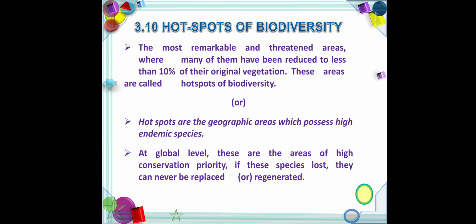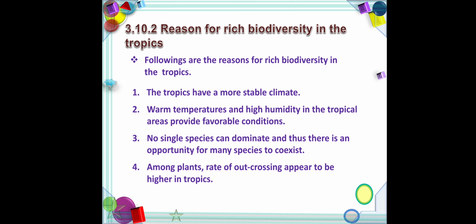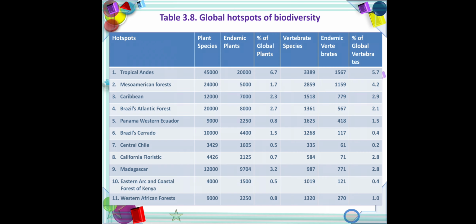Next one, hotspots of biodiversity. Hotspots are geographical areas which possess high endemic species. All over the world, 25 hotspots of biodiversity are present, out of which 2 are in India: Eastern Himalayas and Western Ghats.